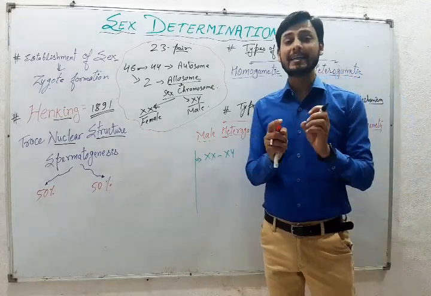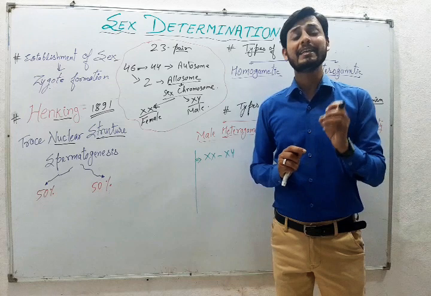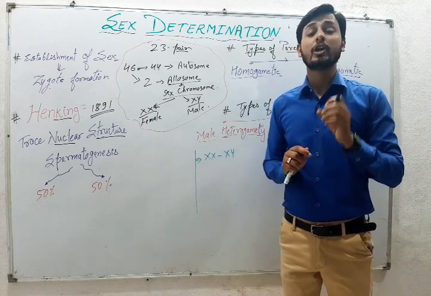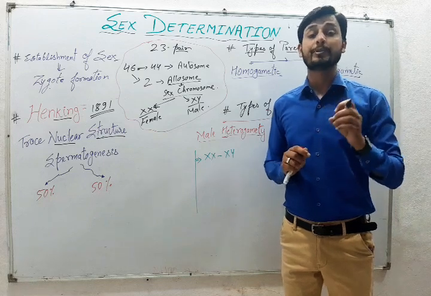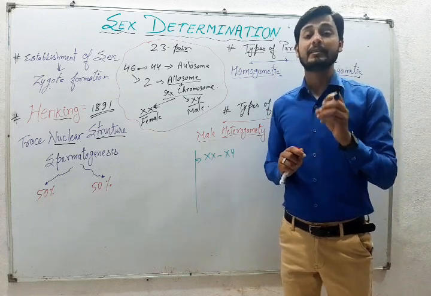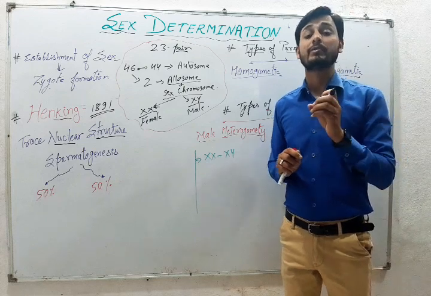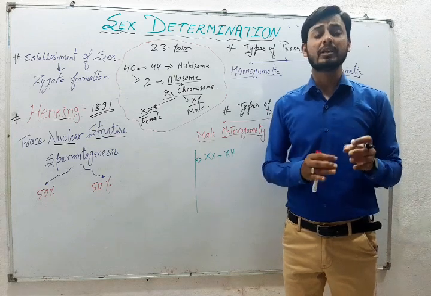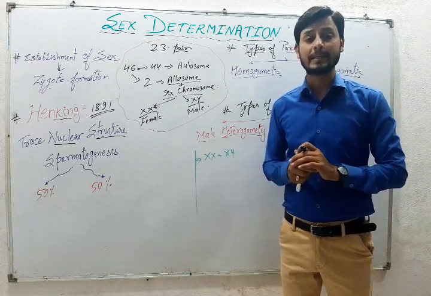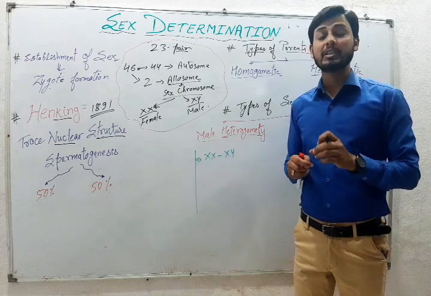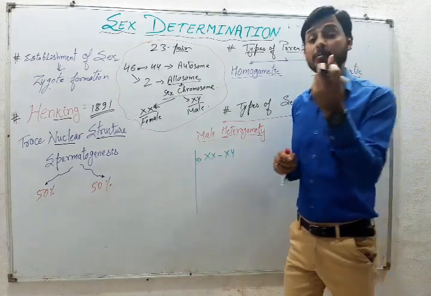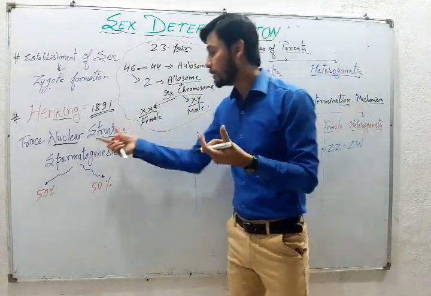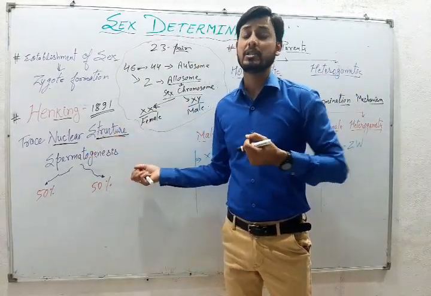Henking did a lot of experiments. He experimented on so many insects. During those experiments he studied spermatogenesis, or we can say gametogenesis, in some of the insects. When he studied the process, he traced some specific nuclear structure during spermatogenesis in a few insects.